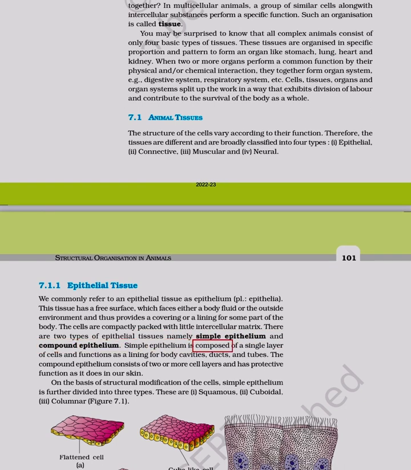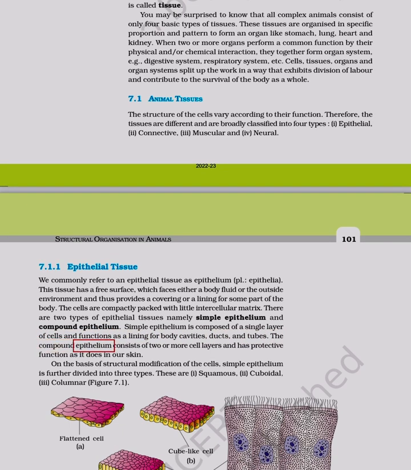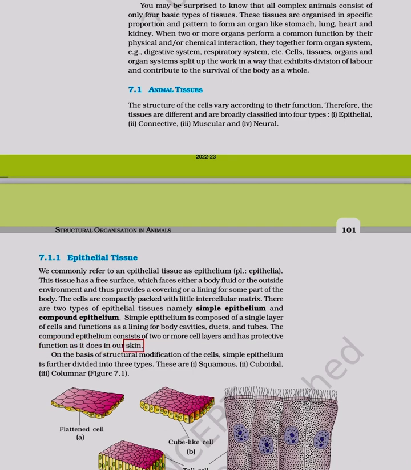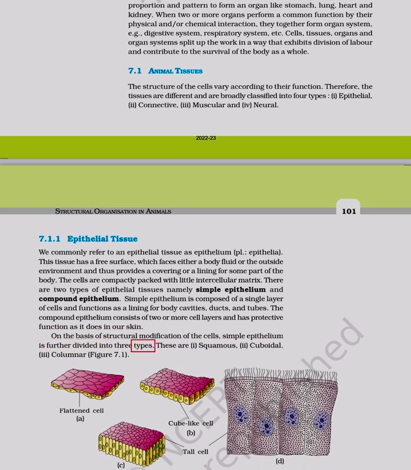Simple epithelium is composed of a single layer of cells and functions as a lining for body cavities, ducts, and tubes. The compound epithelium consists of 2 or more cell layers and has protective function as it does in our skin. On the basis of structural modification of the cells, simple epithelium is further divided into 3 types. These are 1. squamous, 2. cuboidal, 3. columnar.